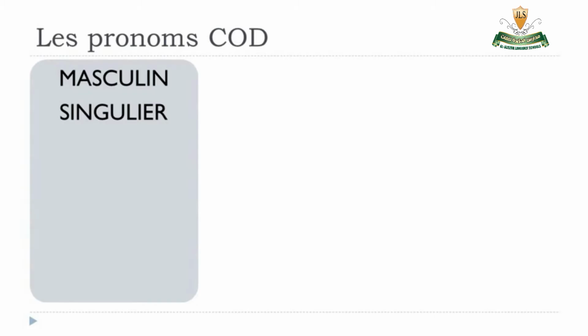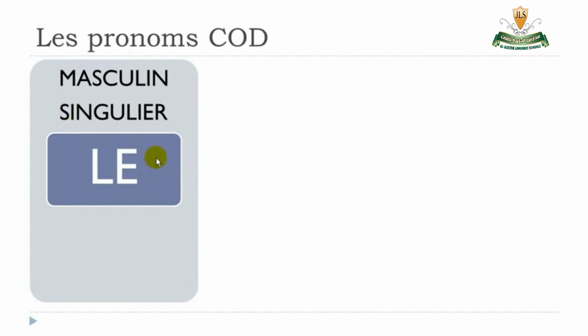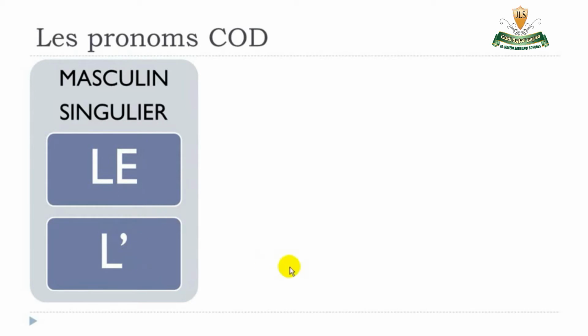So let's see these pronouns together. So as usual, we will have the difference between the masculine, the feminine, and the plural. In that case here, we'll start with the masculin singulier. Masculin singulier will be first le, or then, as usual, if we've got a vowel coming after, the e will disappear, so it will be L apostrophe. Le, or then l, like that.